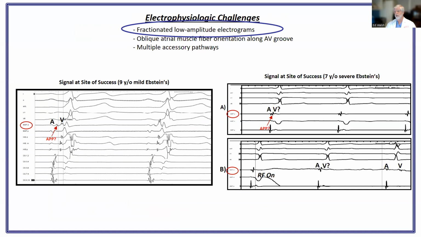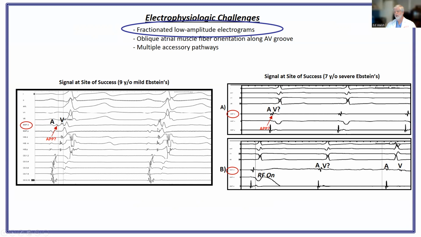The first thing that you have to know is that you can't expect to see ordinary looking electrograms when you record along the AV groove. The AV groove contains the areas where there is atrialized ventricle, and as one would expect, the ventricular component is not as well developed as we're used to seeing in a normal heart.